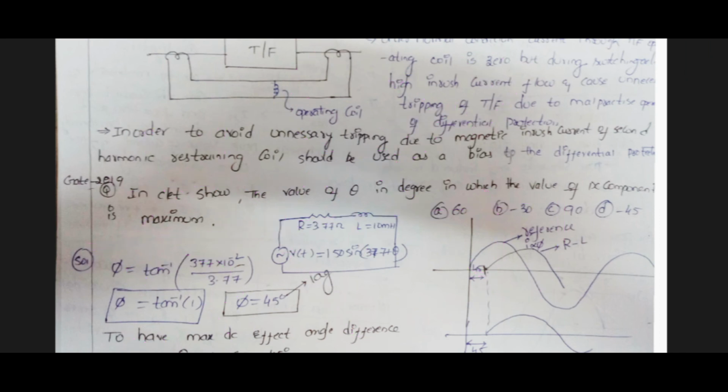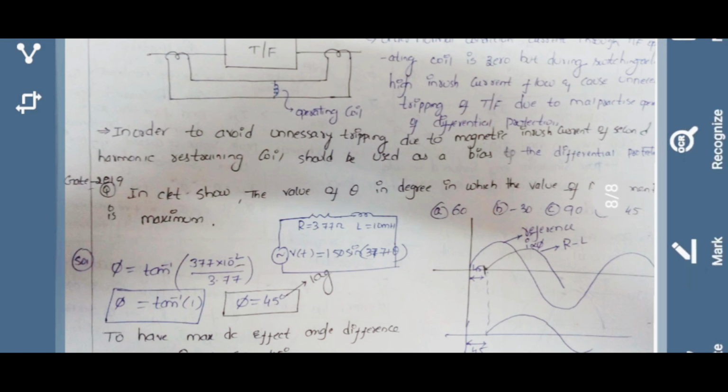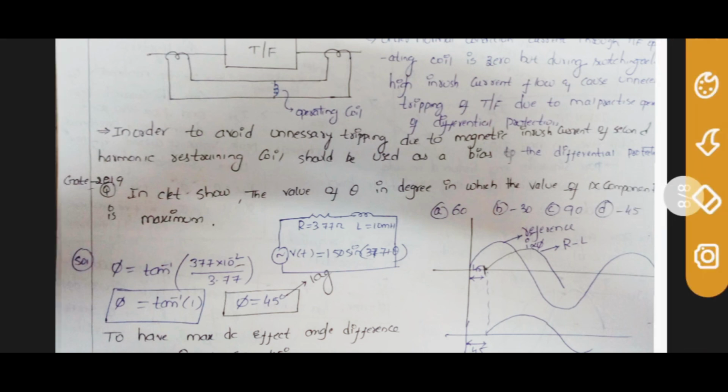What are capacitive and inductive circuits? Minus represents an inductive circuit, and plus represents a capacitive circuit. Hope you have learned this in network. If you interconnect network, signals and systems, power electronics, all the subjects, and have a strong grip, every subject is easy. See here, this question is simple and given in GATE, no need to worry.